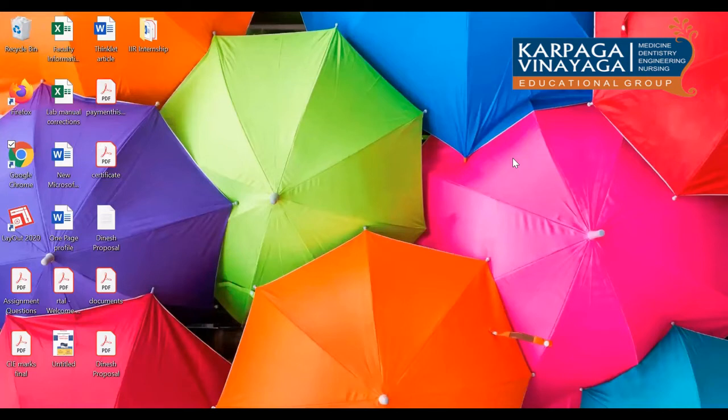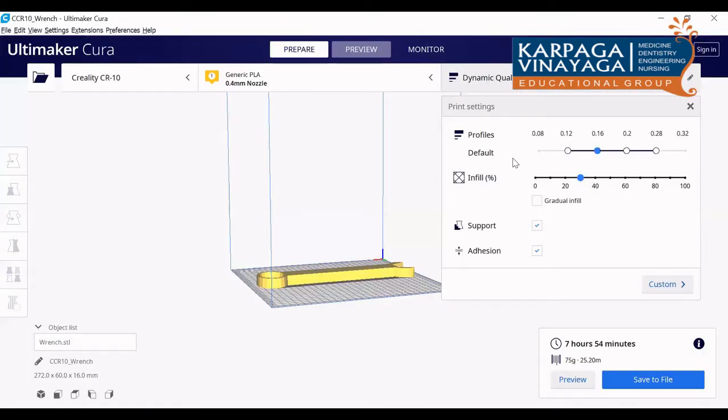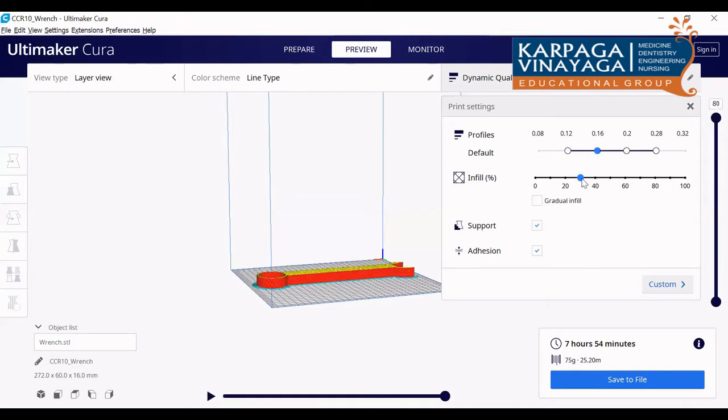Sir, the dimension is not in mm only. And why does it take 7 hours? It's a very long, lengthy time, sir. So here what I have given is the infill density. Here I have changed the infill density to 30%.